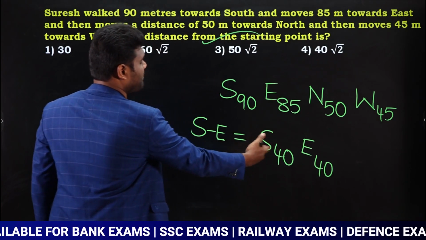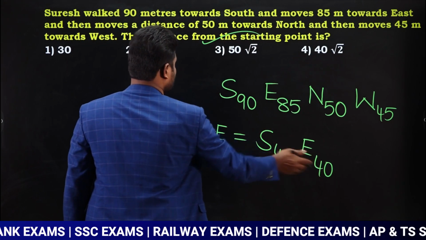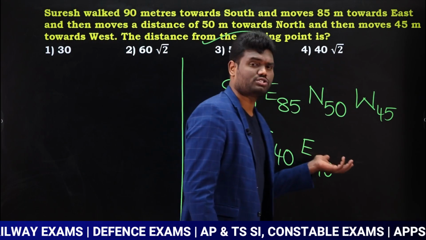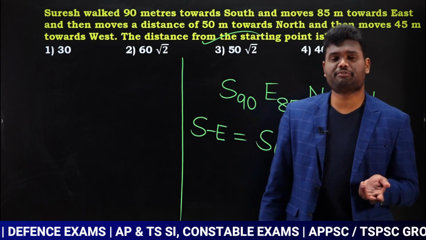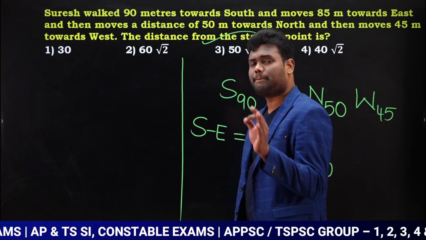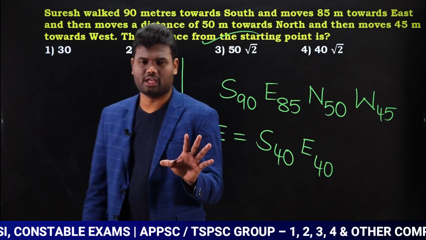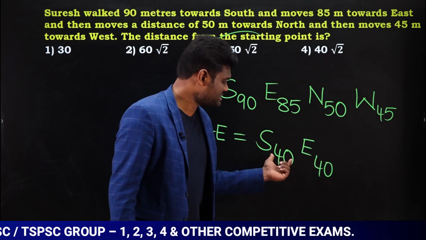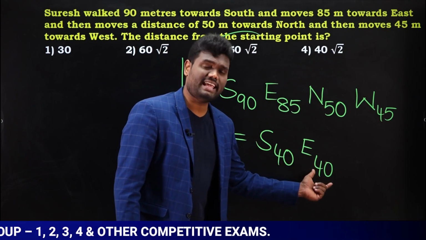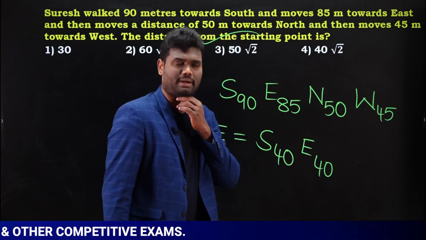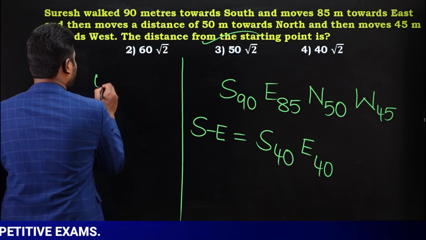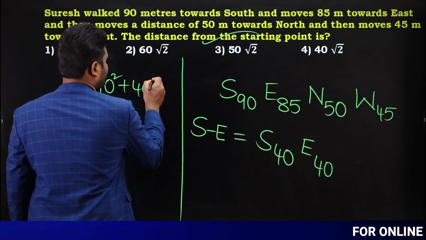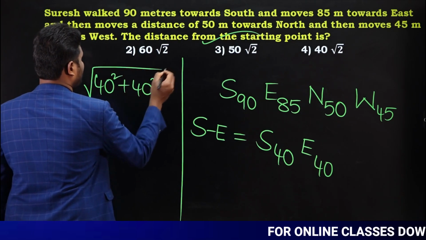Yes, you have to apply Pythagoras theorem. Now this is 40, this is 40. Now look here. Many of the students commit mistakes whenever the questions are in this way. The Pythagoras theorem concept will be the same. This is 40, this is 40, so apply Pythagoras theorem. Why? Because this is south, this is east. When you apply Pythagoras theorem, this is going to be 40 square plus 40 square. Yes or no?